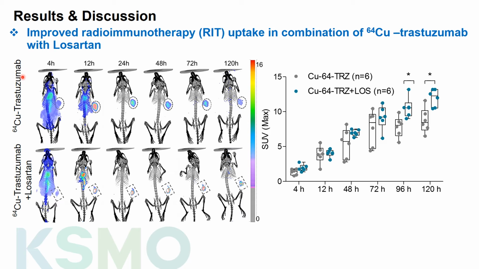The image here shows standard uptake values from copper-64 trastuzumab and copper-64 trastuzumab with losartan. The combination group of RIT with losartan shows increased signal. Also, the SUV max for combination treatment with losartan was significantly increased at 96 hours and 120 hours.